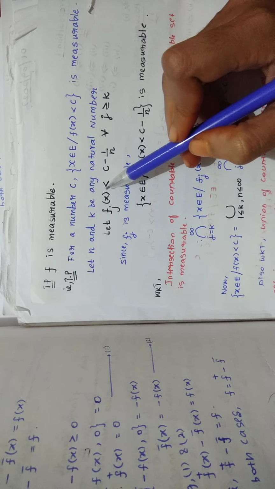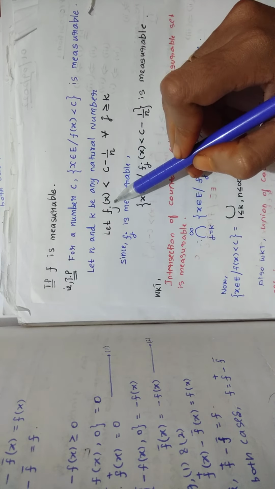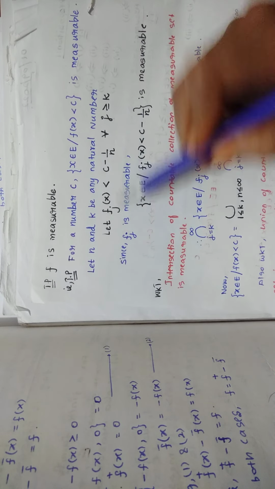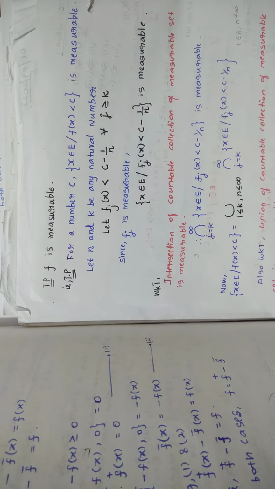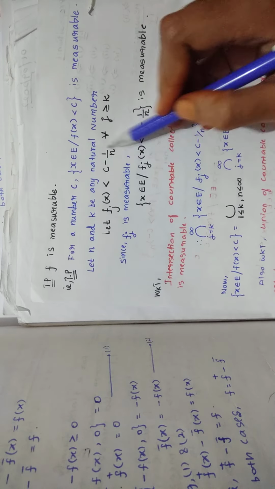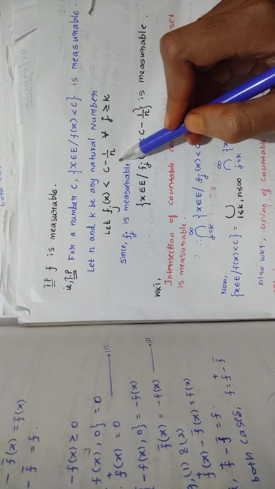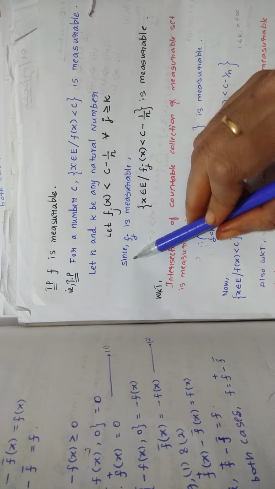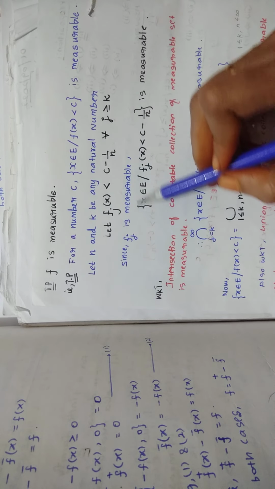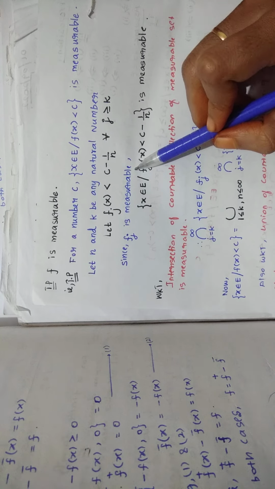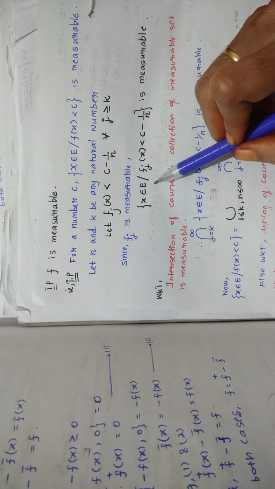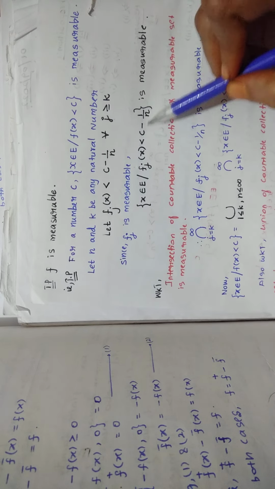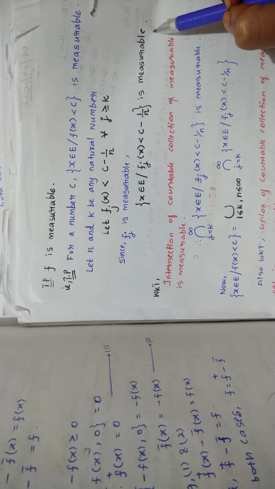If the value of Fj of X is less than C minus 1 by N, you can say Fj of X is measurable, because in that proposition, if it is in this format, then you can say that is also measurable. So that is why in the next line you are saying, since Fj is measurable, you can say the set of X belongs to A such that Fj of X less than C minus 1 by N is measurable.